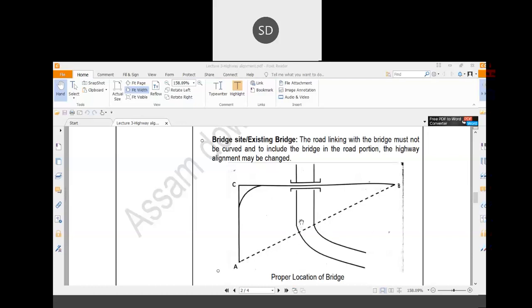Okay, so basically that is not suggested as per the view of the construction engineer or structural engineer. So in that case, if you can connect the existing bridge site with your road, that will be more economical. So you can connect from A to C, and if there is an existing bridge site, that will be your positive obligatory point.